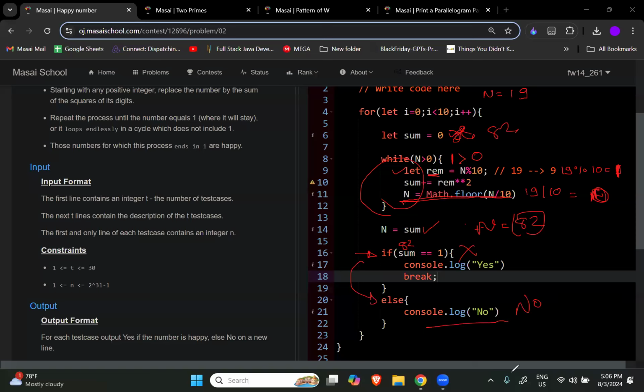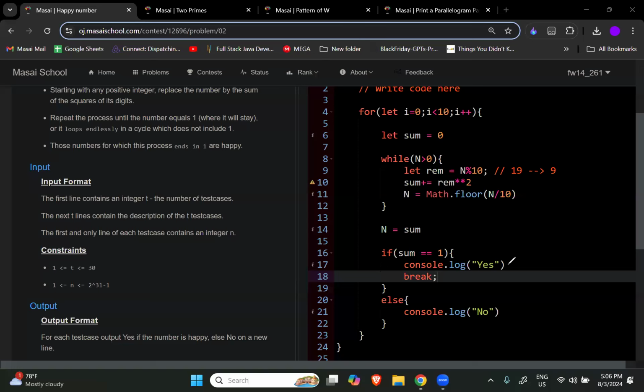So do you think this is the right answer? No, right, this is not a right answer. We know 19 is a happy number, but ये क्या, ये तो no print कर रहा है. So by dry running this हमें पता चला कि we cannot keep this here and we cannot directly console. ठीक है, so by dry running this I got to know कि मैं directly inside the loop console नहीं कर सकता. I cannot console.log directly inside the loop.